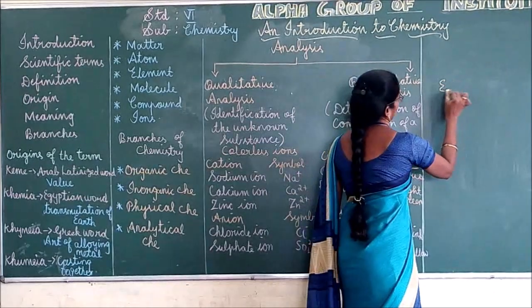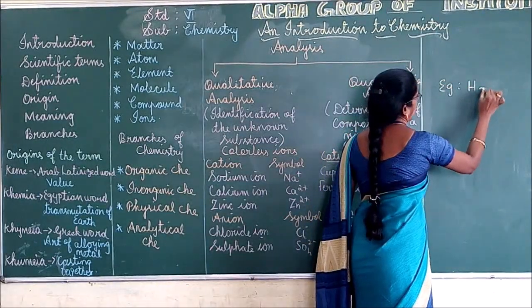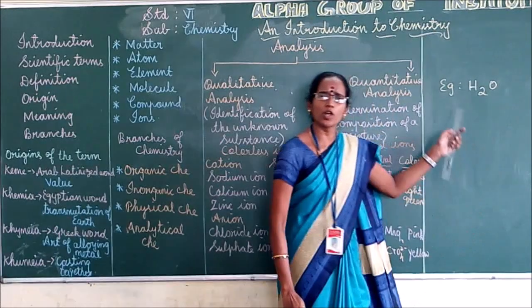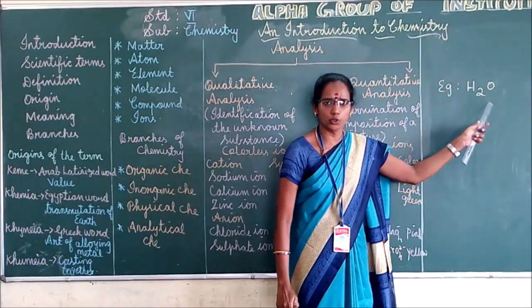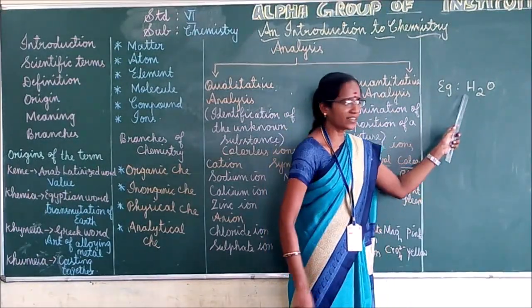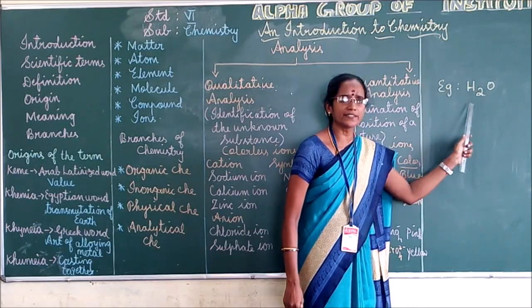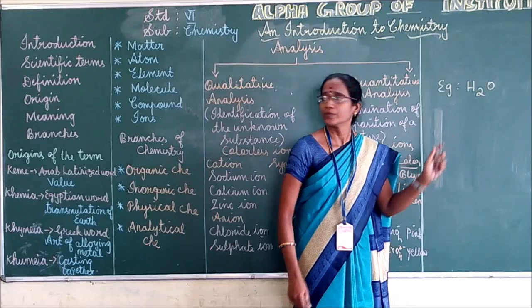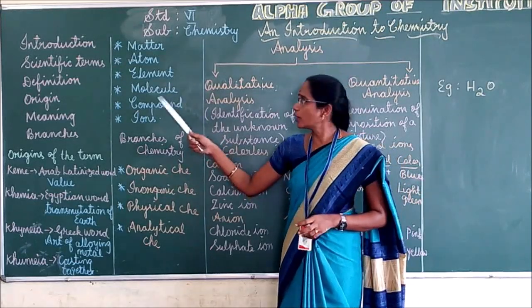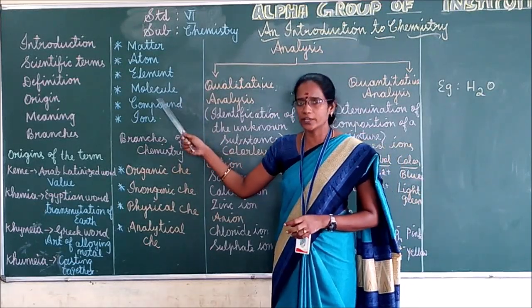Example, water. The chemical formula of water is H2O. Here a hydrogen atom as well as an oxygen atom combine to form water. So what is an example of a molecule? What is a molecule?